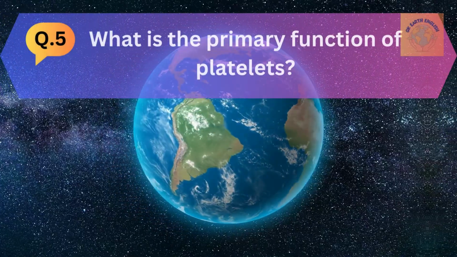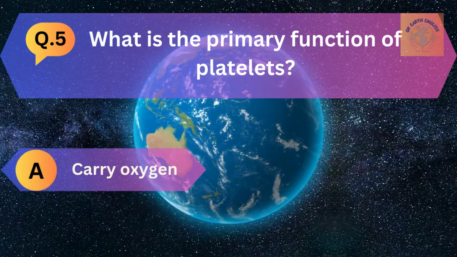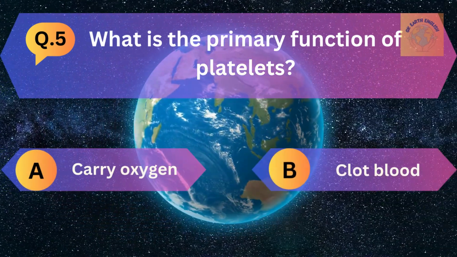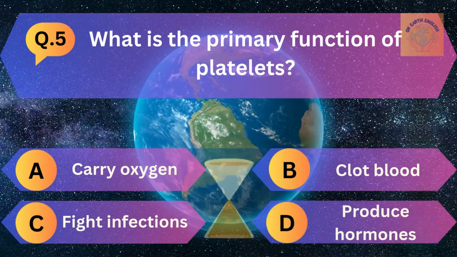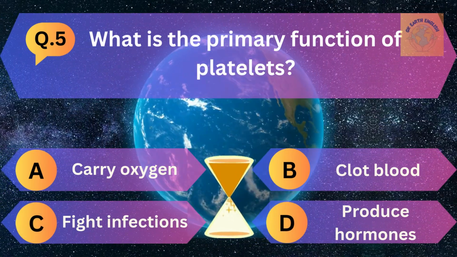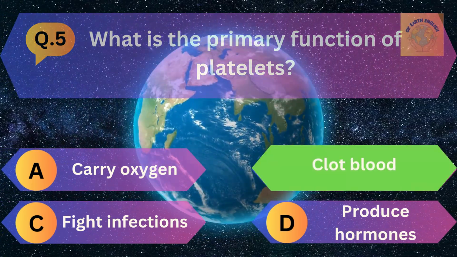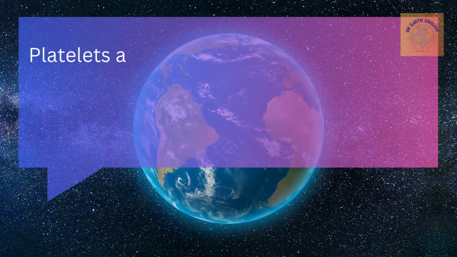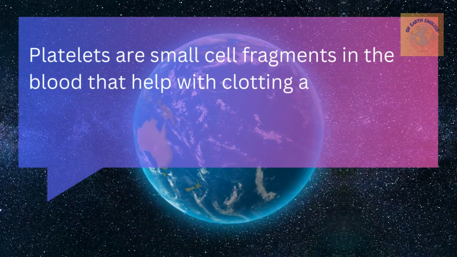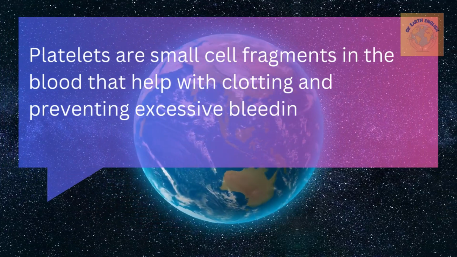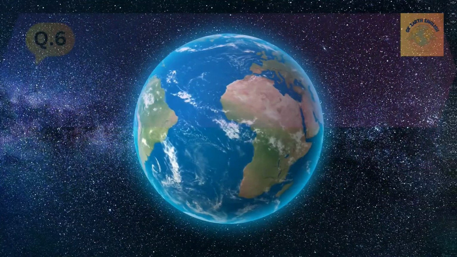Question number 5. What is the primary function of platelets? Option A. Carry oxygen, B. Clot blood, C. Fight infection, and D. Produce hormones. The correct answer is clot blood. Platelets are small cell fragments in the blood that help with clotting and prevent excessive bleeding when a blood vessel is injured.